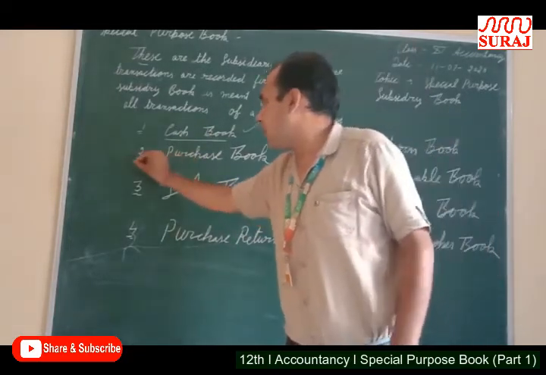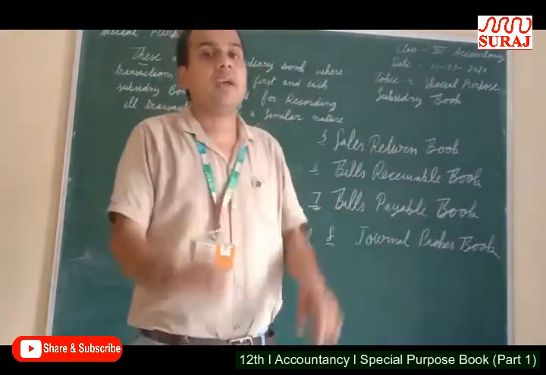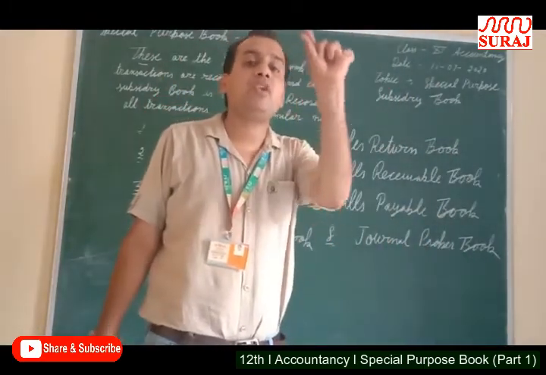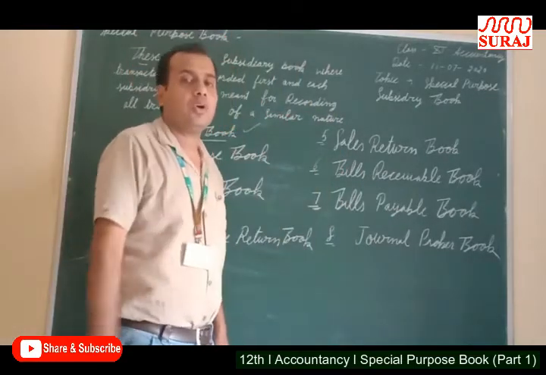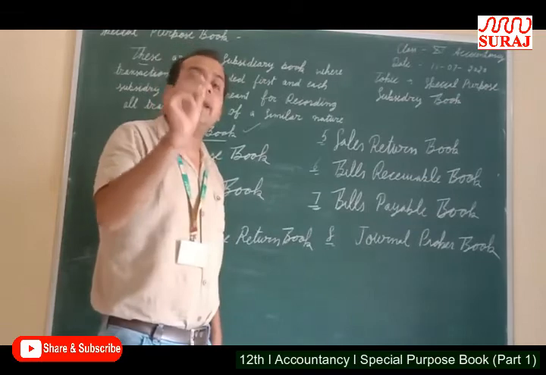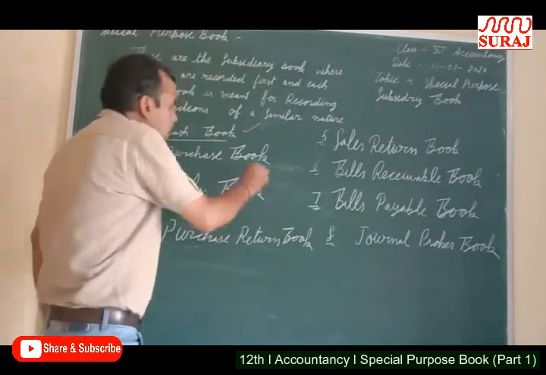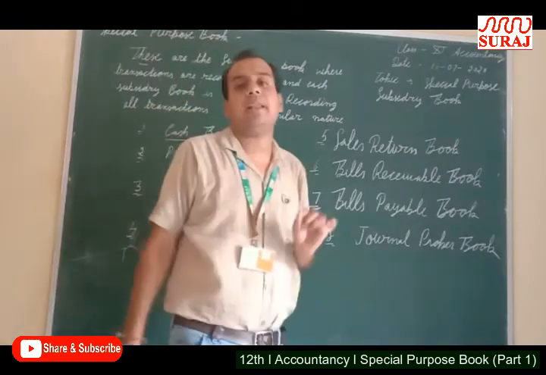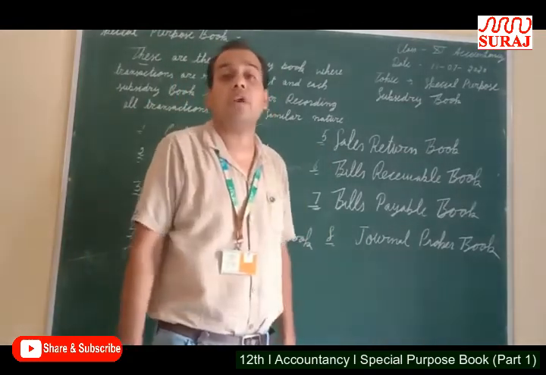Next one is purchase book. Those books in which credit purchase of goods are recorded. Means only credit purchase of goods is recorded. Cash purchase of goods is not recorded.